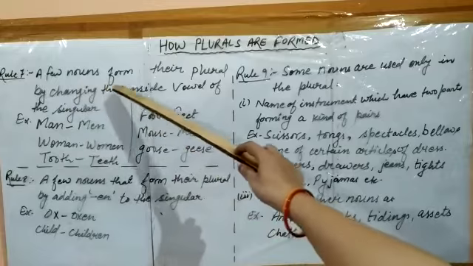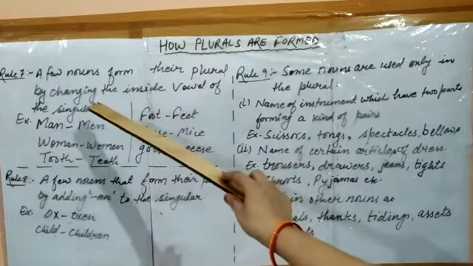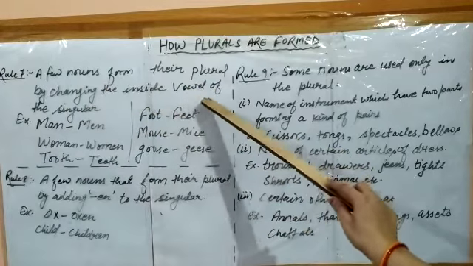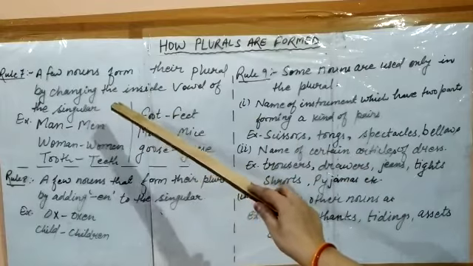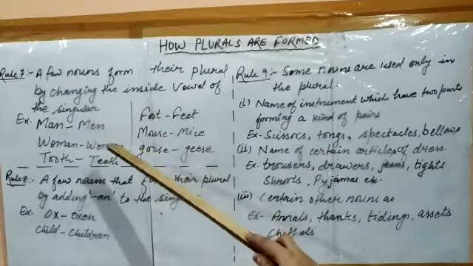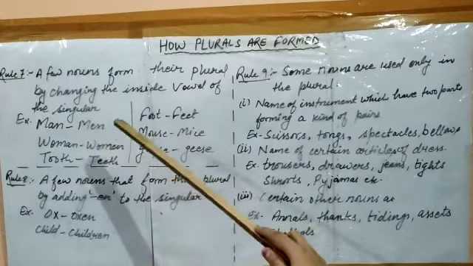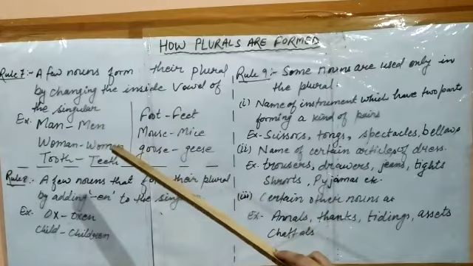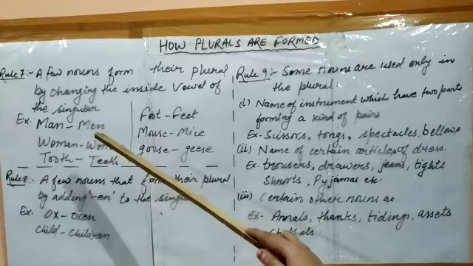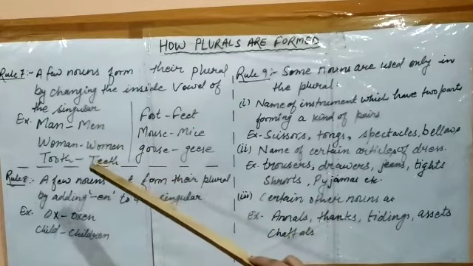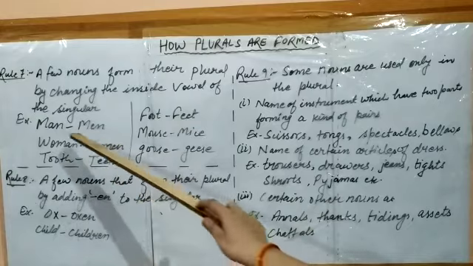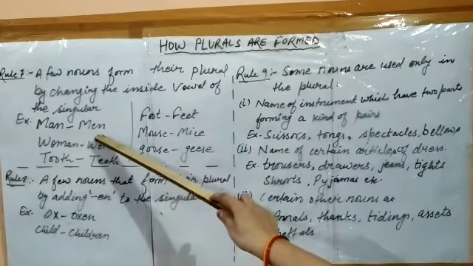A few nouns form their plural by changing the inside vowel of the singular. Okay, according to this rule, some singular nouns change their inside vowel into another vowel and it becomes the plural form, like man becomes men.